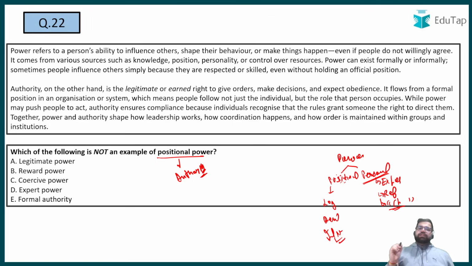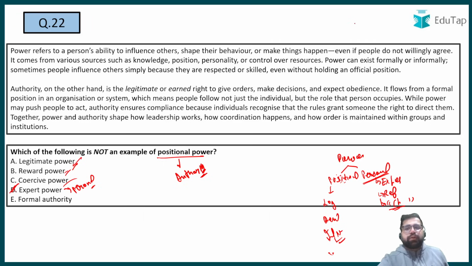So which of the following is not an example of positional? Legitimate is, I would say, positional power. Reward power is also positional. Yes, coercive power is also positional, because it comes from a particular position. Expert power, is it a kind of positional power? No, it's a kind of personal power, because you become the expert of that particular field and you listen to that particular person.